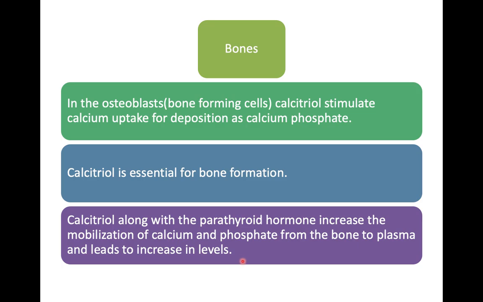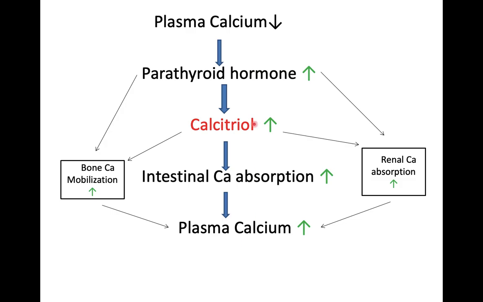Because, as you know, apart from strengthening of the bones and the teeth, calcium has a few other important roles: it causes excitation, it is one of the clotting factors, and it is also responsible for the activation of certain hormones and neurotransmitters. So whenever there is a low amount of calcium, first PTH will be secreted.